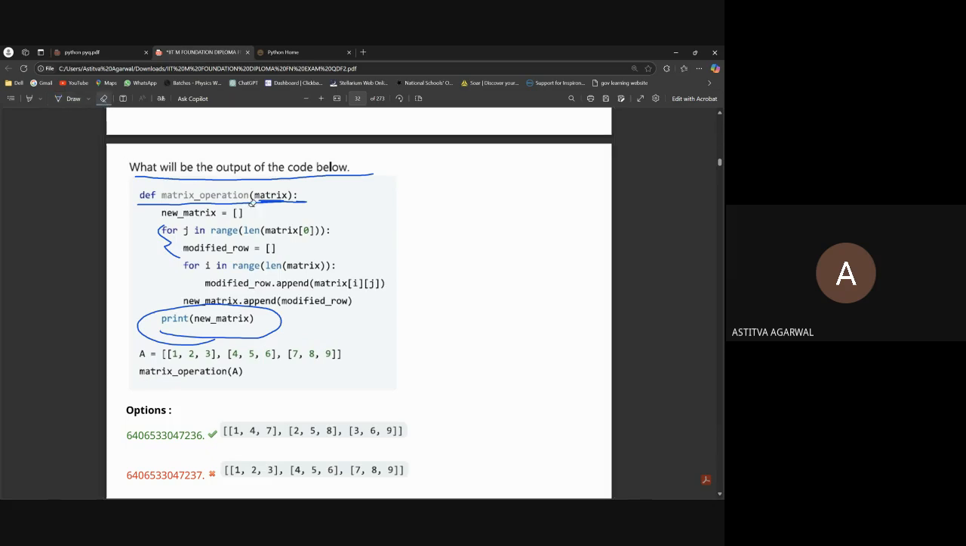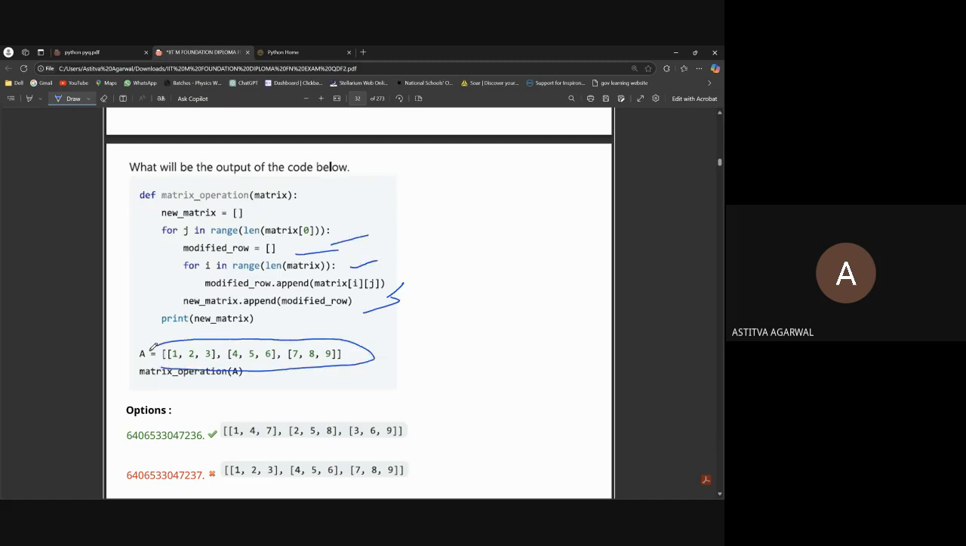Okay, can anyone tell what's going on in this matrix here? What's this loop and what this will make this matrix into? This Y. Anyone?